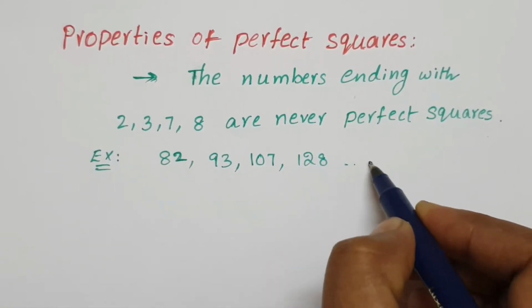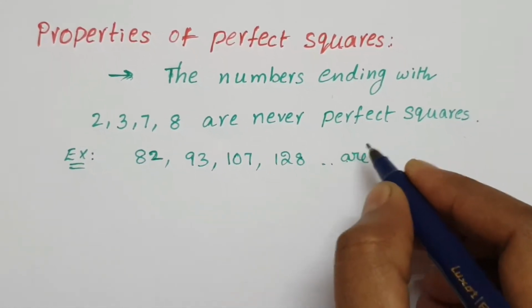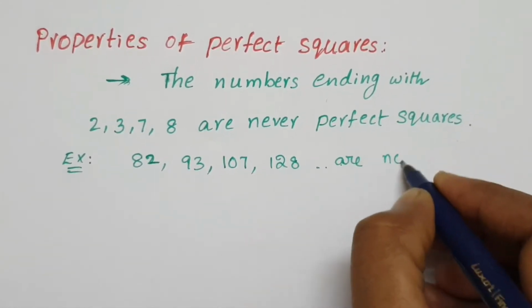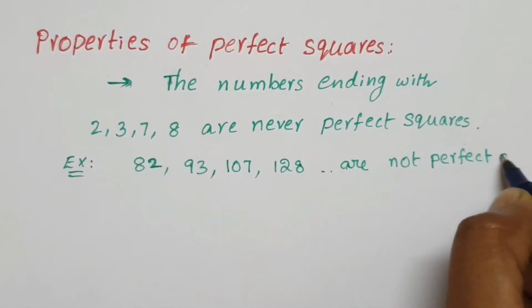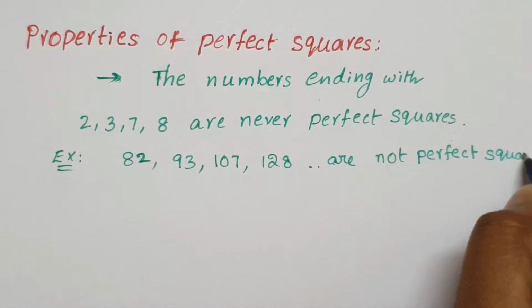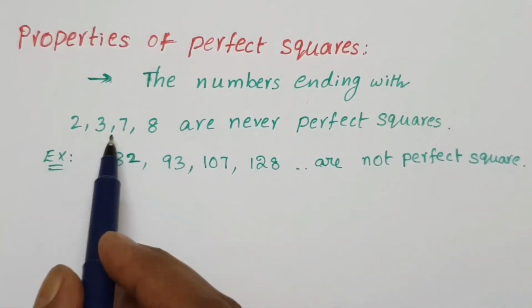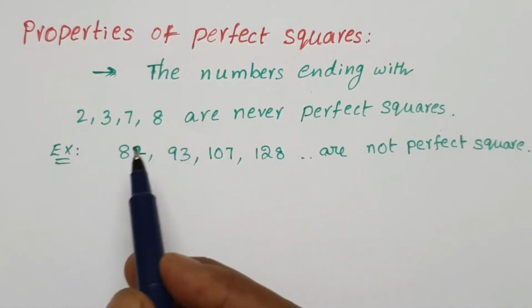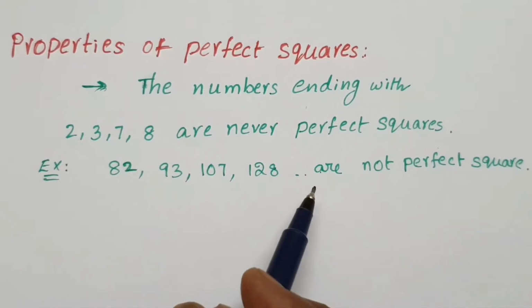These are all never perfect squares. Numbers ending with 2, 3, 7, 8, we can say directly, are never perfect squares.